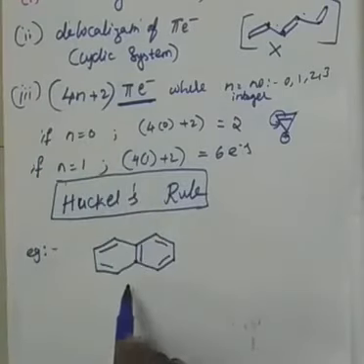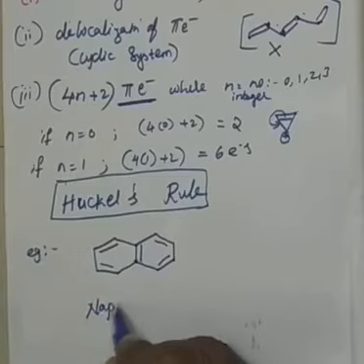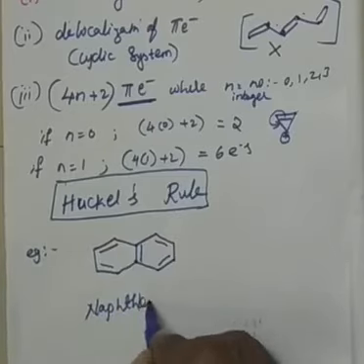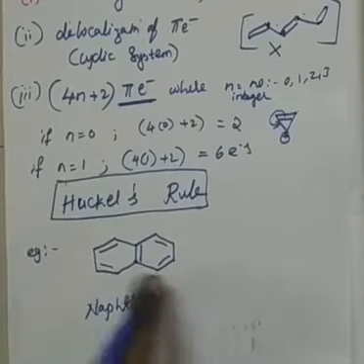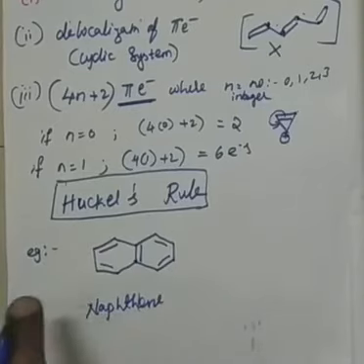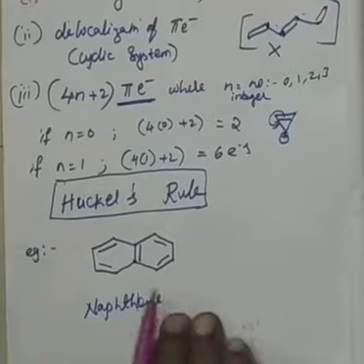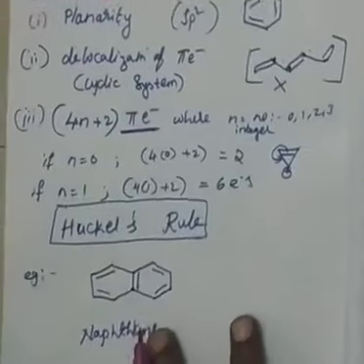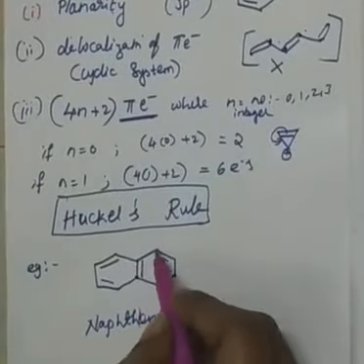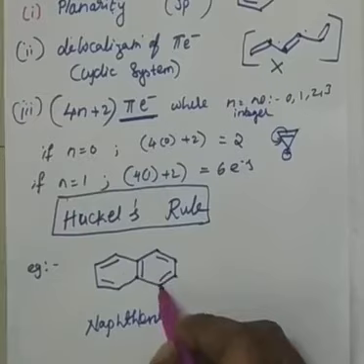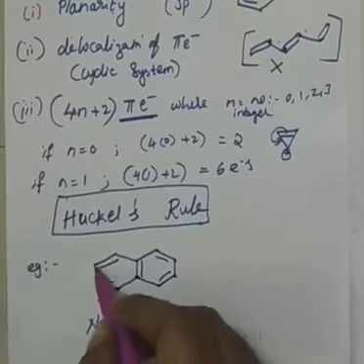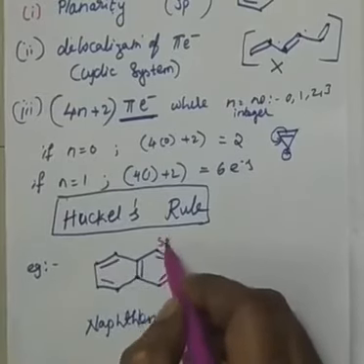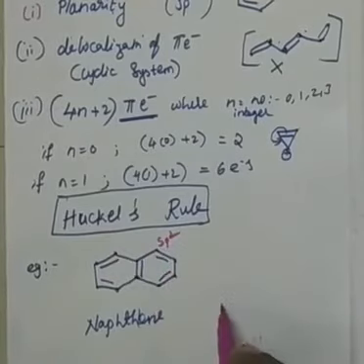Now, this is the compound. Actually, this is called naphthalene. Okay, naphthalene. 2 benzene rings fused system. Looks like that only, right? So, it is called naphthalene. Now, look carefully. What is the first rule? Planarity. Planarity means the compound should have sp2 hybridization. Yes, if you see, all carbons here have double bonds, right? Therefore, they are sp2. Therefore, the first condition is fulfilled. What is that? Planarity, right?